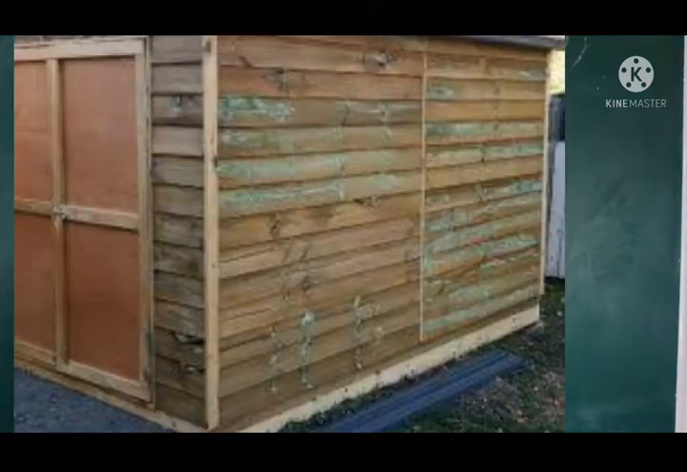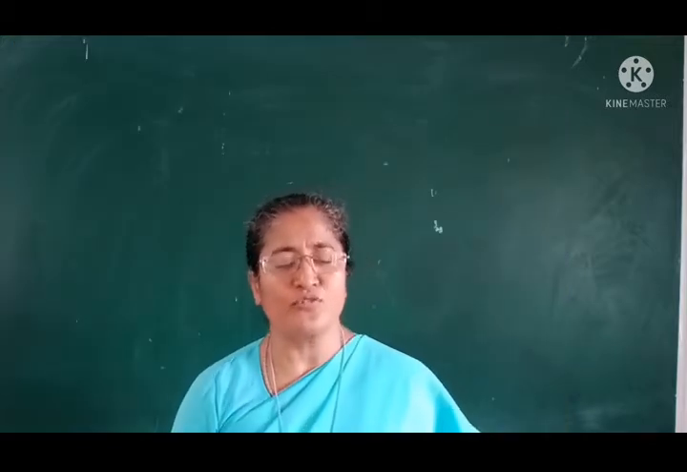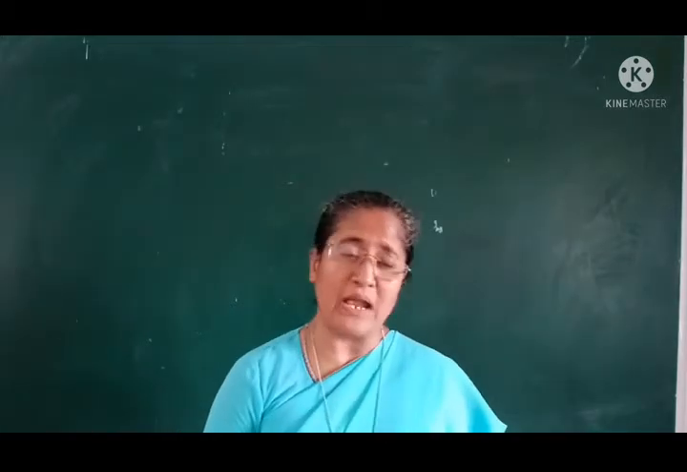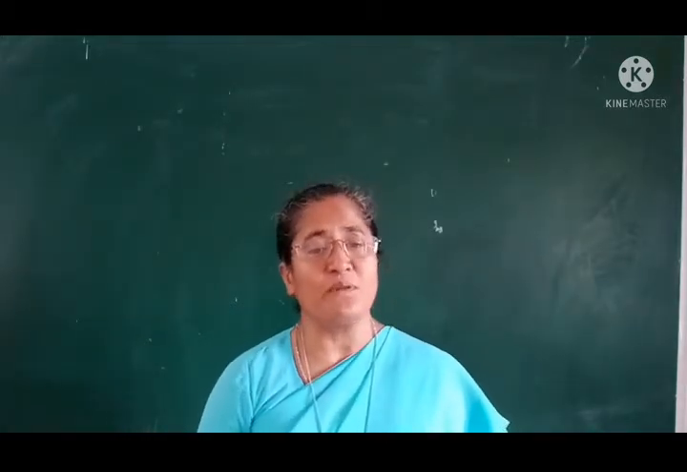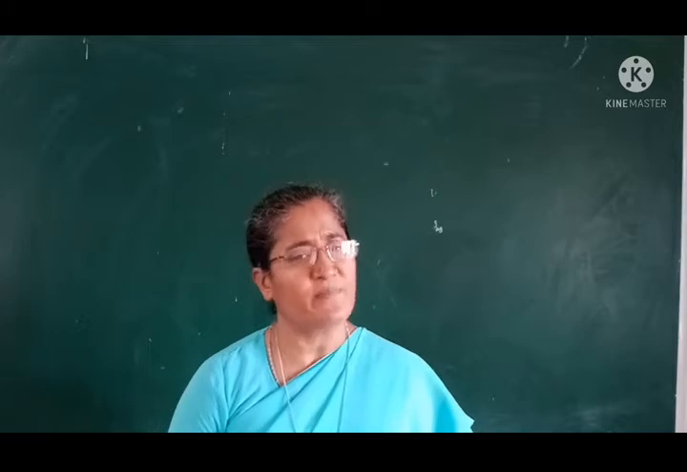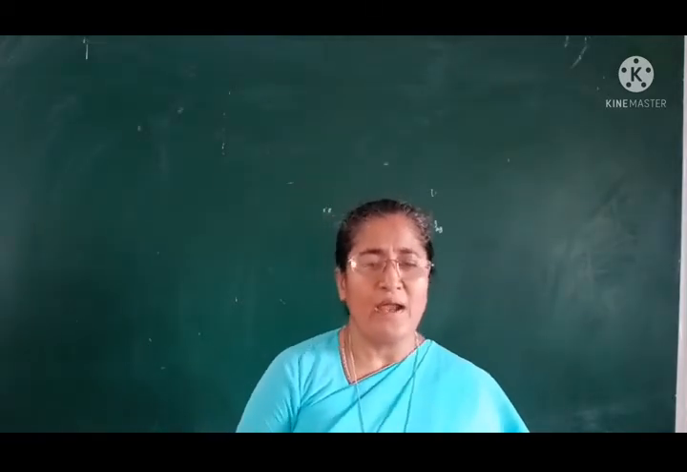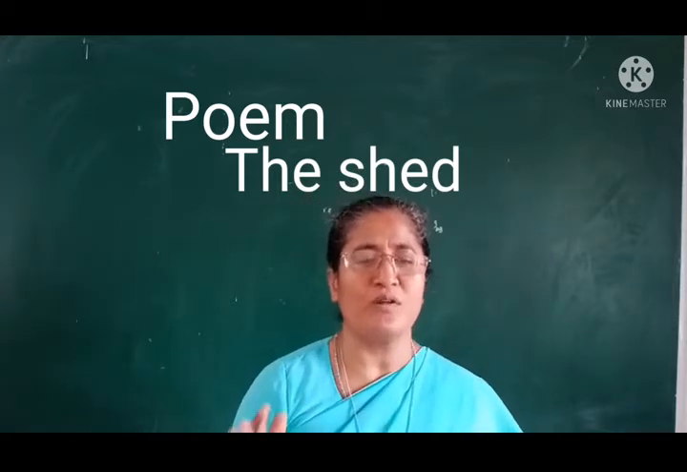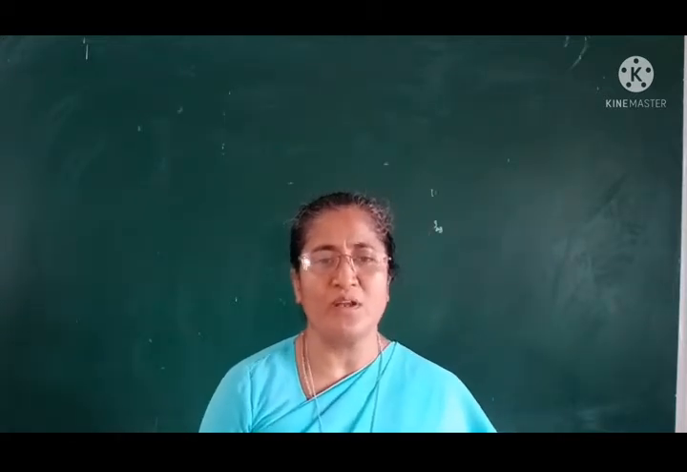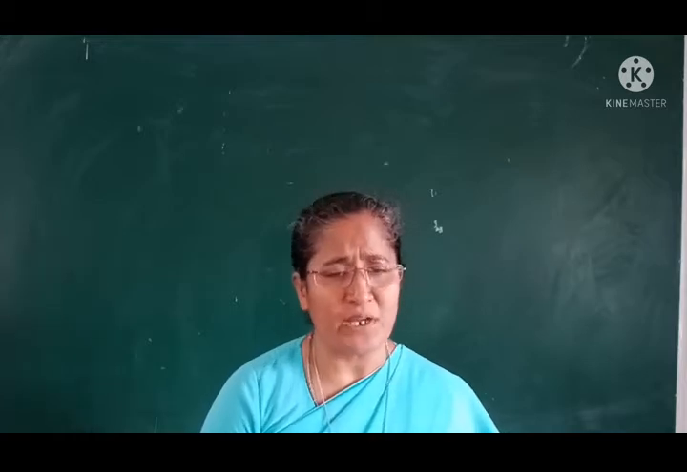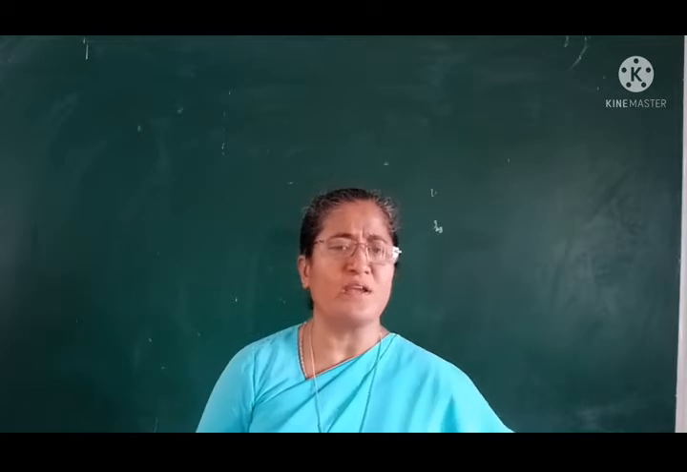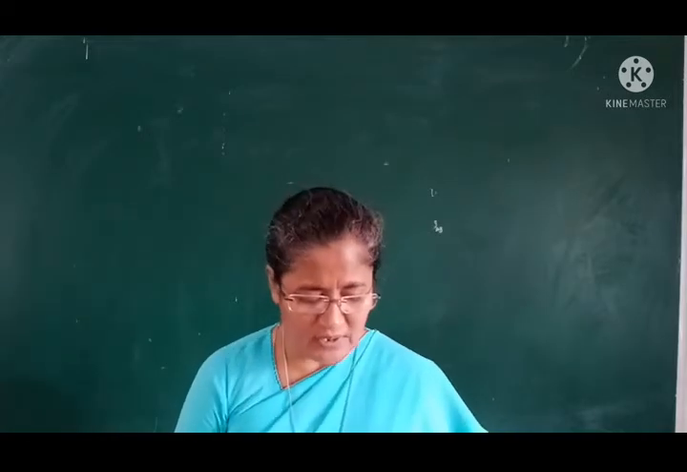So the shed is used not only for keeping animals, it is also used for multiple different purposes. We use it to keep the cattle, to keep things and to keep waste items. So let us learn about the poem, The Shed. Shed means small rooms which are kept for different purposes. It can be food items, storing things, animals, or tools. Anything can be kept in the room. So, a small shed.